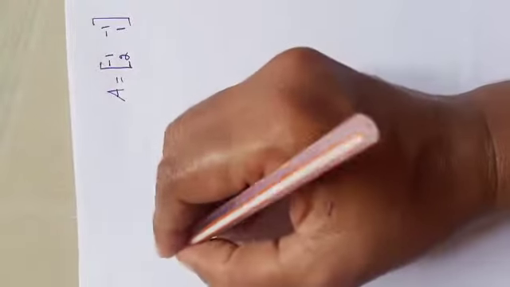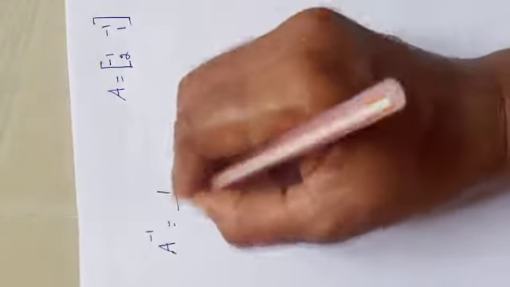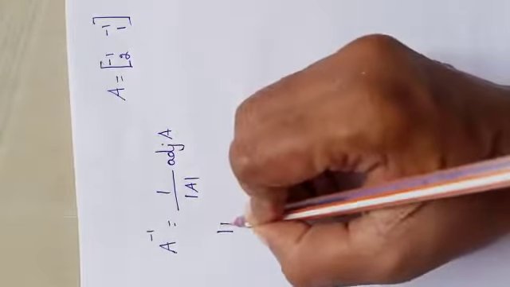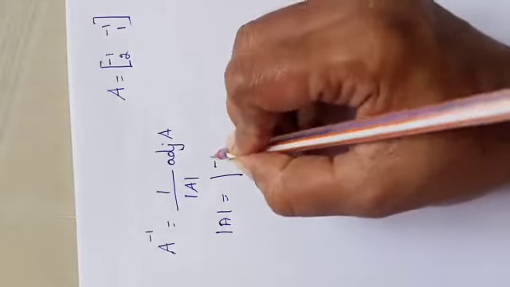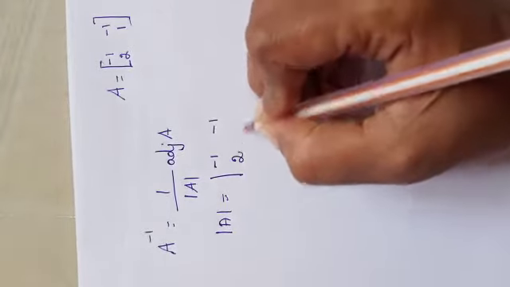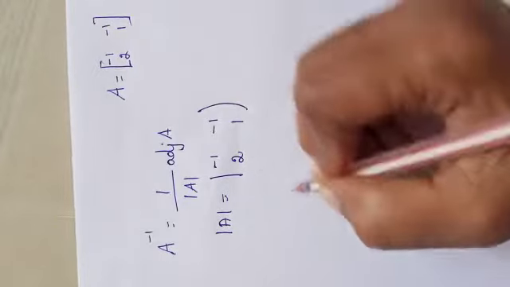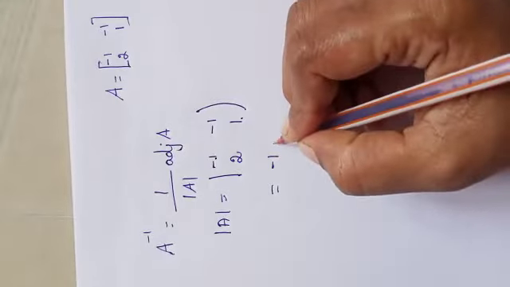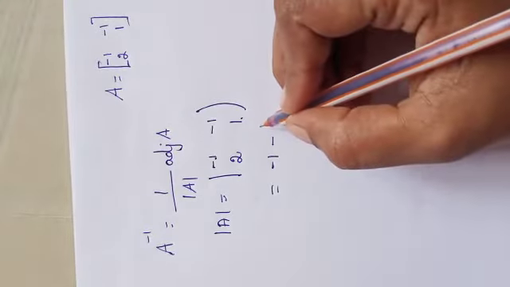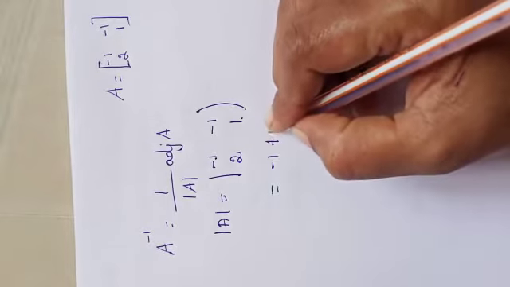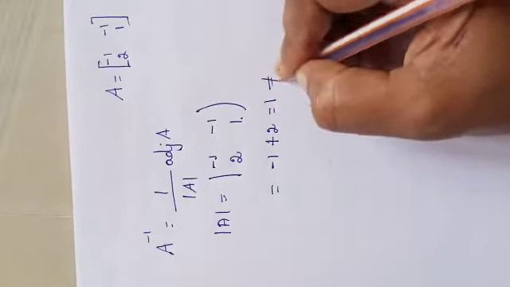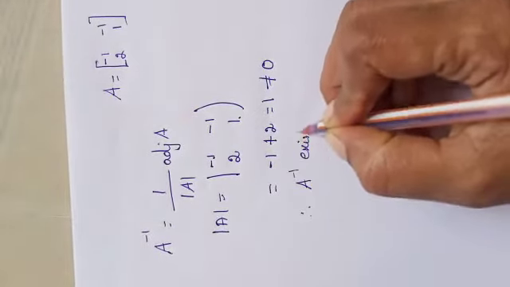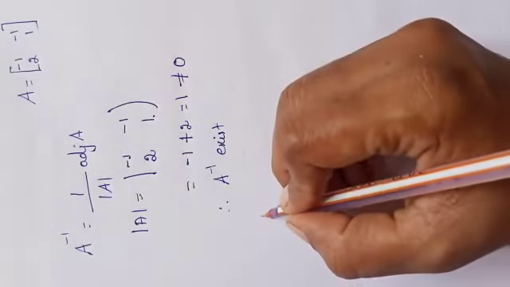See, what is A inverse? We know the formula. A inverse is equal to 1 by determinant A into adj A. So first, determinant A, that is determinant of minus 1, 2, 1. What will be our answer? Minus 1 into 1, minus 1, minus 2 into minus 1 is minus 2, it will become plus 2. So our answer is 1, which is not equal to 0. Therefore, A inverse exists. Since A inverse exists, we have to find out adj A.